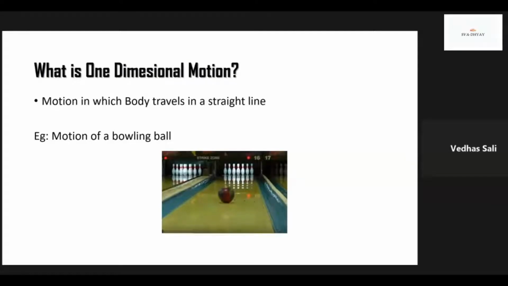Motion in which body travels in a straight line. For example, motion of a bowling ball means only one of the three coordinates specifying the position of object change with respect to time. Okay.